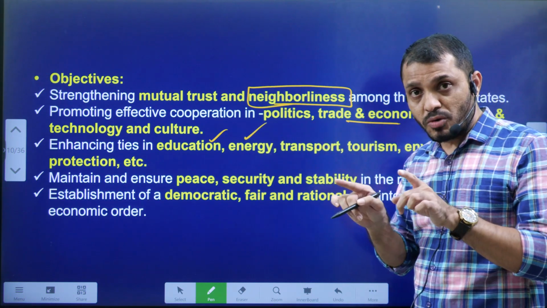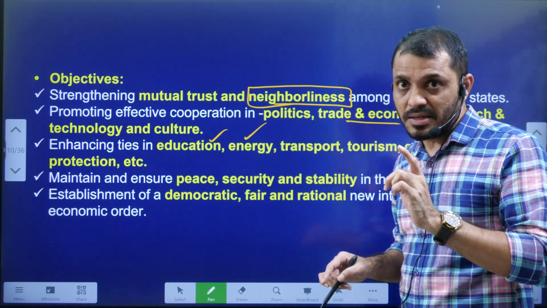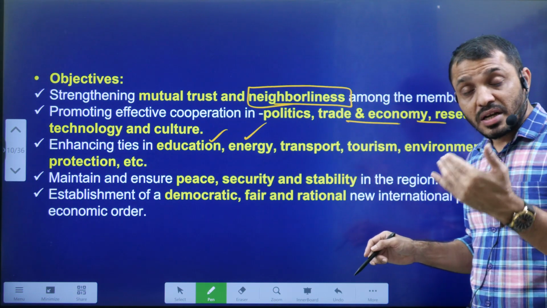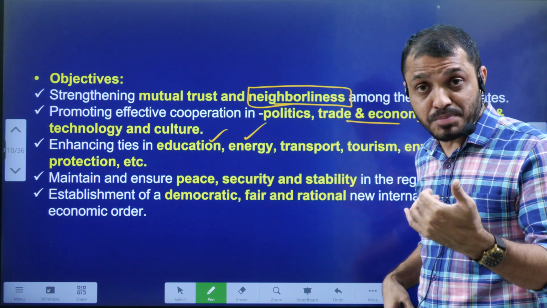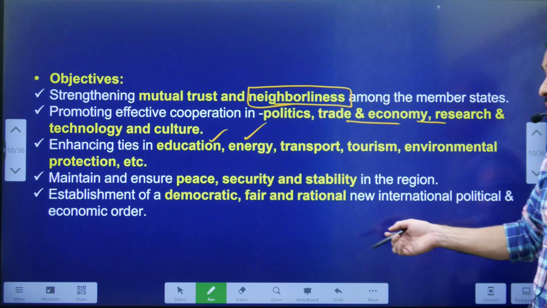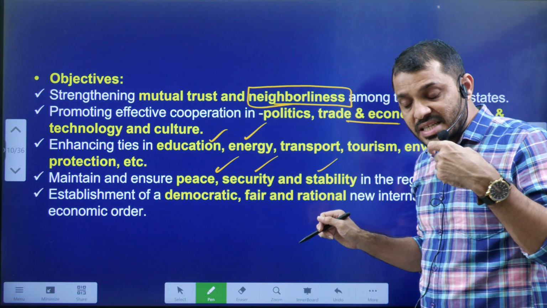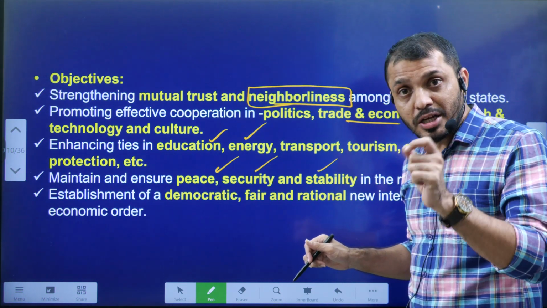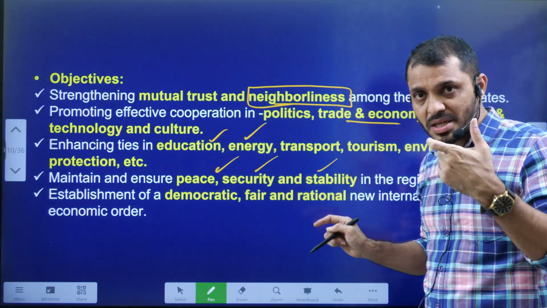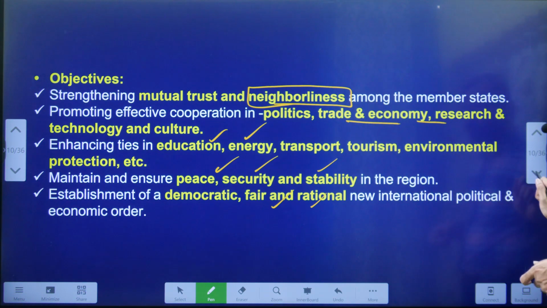You know, students, after Iran joined the SCO, Iran is one of the major crude oil exporting countries, so we can add an element of energy. Even Russia is offering crude oil at a very low price in the context of the Russia-Ukraine crisis. And establishing peace, security and stability in the region. As Afghanistan experiences Taliban control, the relevance of the SCO is becoming very important to establish peace and stability in the region. So these are some of the objectives of the SCO.